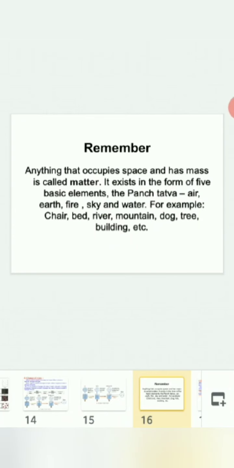Now you need to remember for this chapter, anything that occupies space and has mass is called matter. It exists in the form of five basic elements: the Panch Tattva, air, earth, fire, sky and water. For example, chair, bed, river, mountain, dog, tree, building, etc.